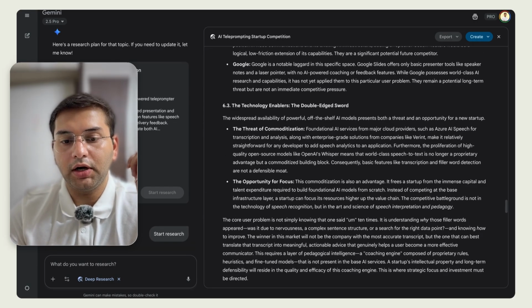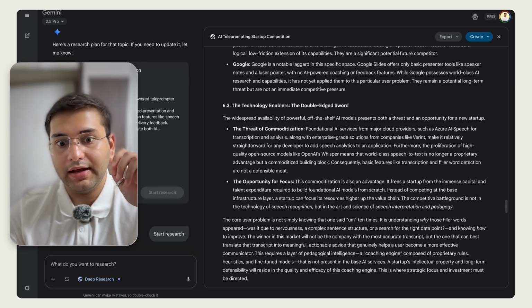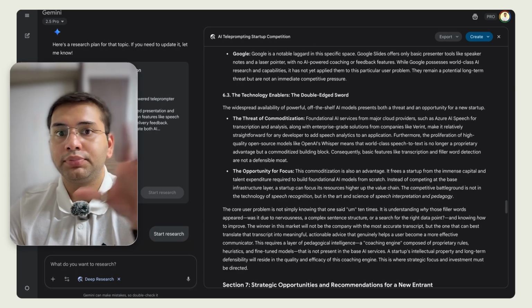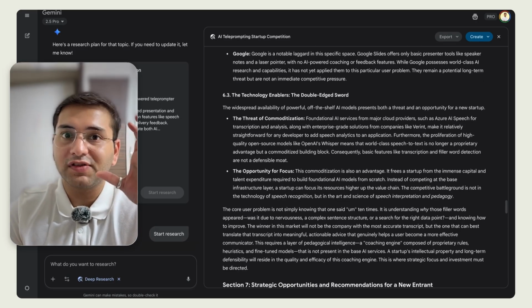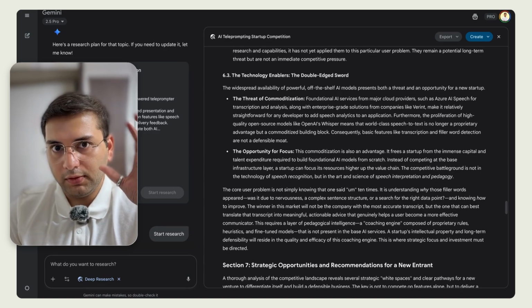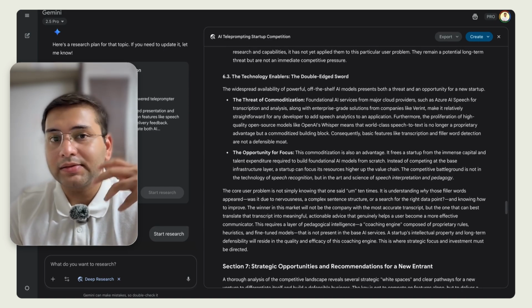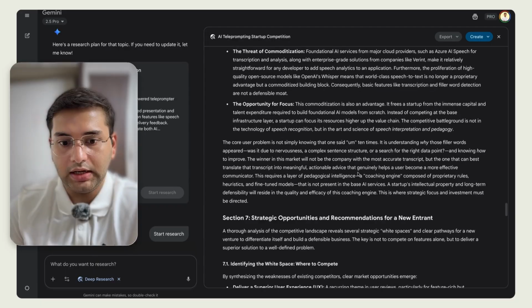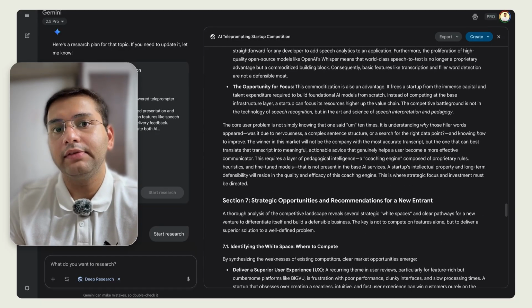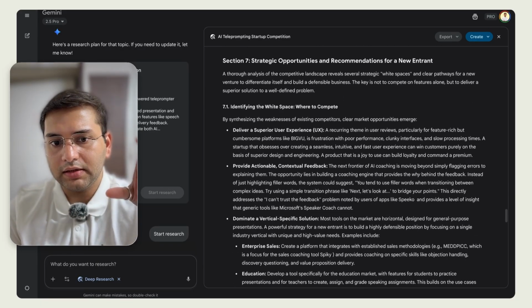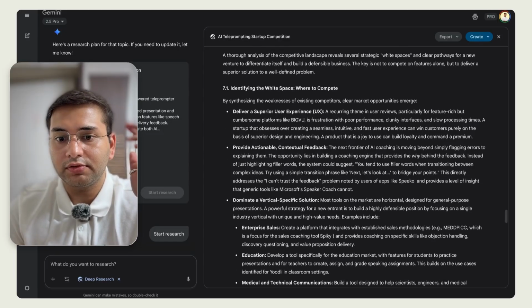And then it's talking about technology enablers, the commodity tools like Azure, speech to AI, OpenAI's Whisper, and things like that. While they present a challenge, they also bring an opportunity to serve as fundamental building blocks. So it's helping me channelize my thought process, how I can integrate some of the existing tools as well, which is, again, an interesting take, not something we've seen from the previous models. Then it comes to this, wow, 7 sections. It comes to strategic opportunities.